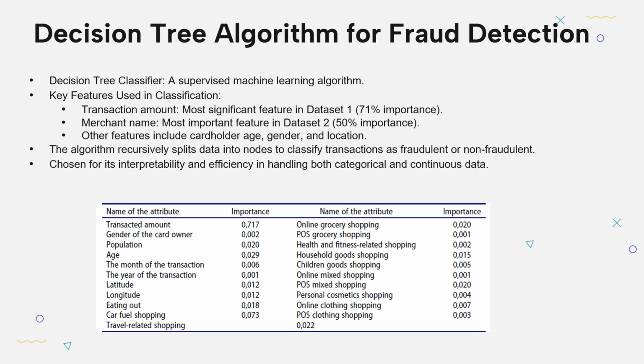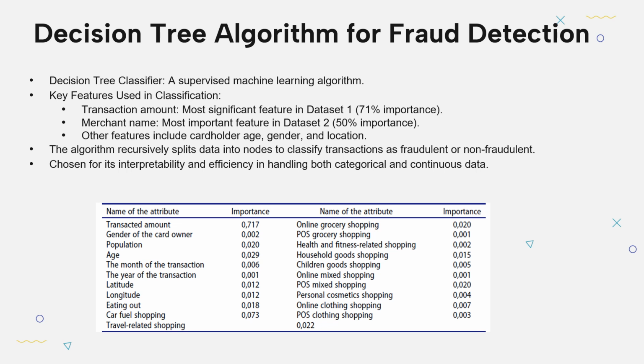Another strength of decision tree is its adaptability to handle both categorical and continuous features. So features like transaction type or the merchant name are categorical, while transaction amount is a continuous feature. So the decision tree efficiently processes both types of data. In dataset 1, transaction amount emerged as the most important factor, contributing approximately 71% to the decision-making process. And this makes sense intuitively, as usually high or low amounts can often be a red flag for fraud.